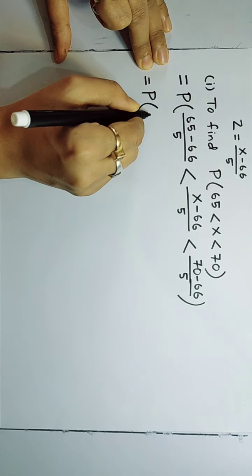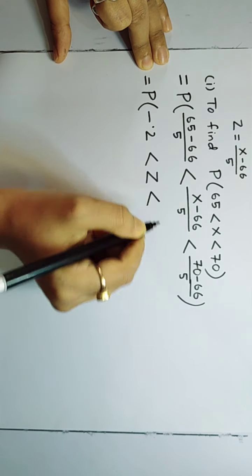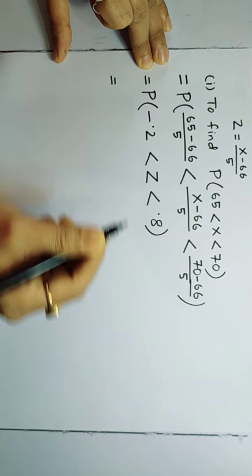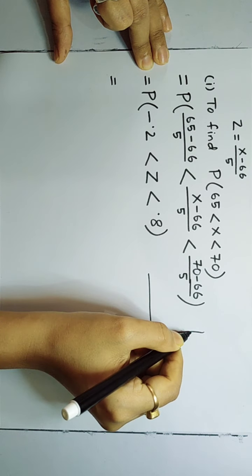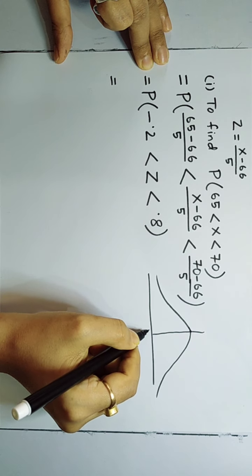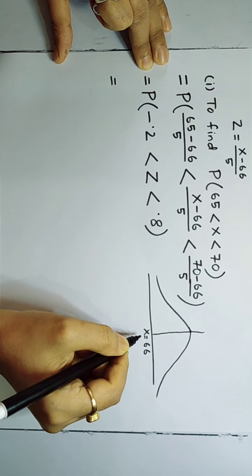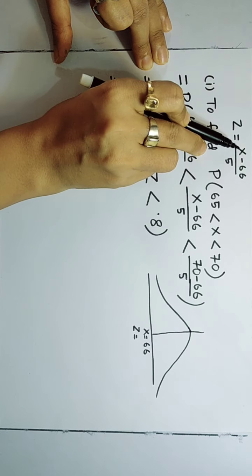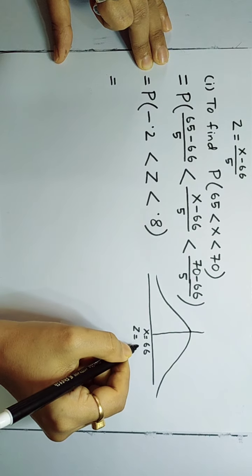Simplifying this, we will get minus 0.2, this is z, this is 0.8. Now you can draw roughly the figure to bring the 0 to z interval. Originally this point is the mean. When you convert to z, the middle point becomes 66. When you use this formula, 66 minus 66 giving 0, 0 by 5 is 0, so the middle point becomes 0.